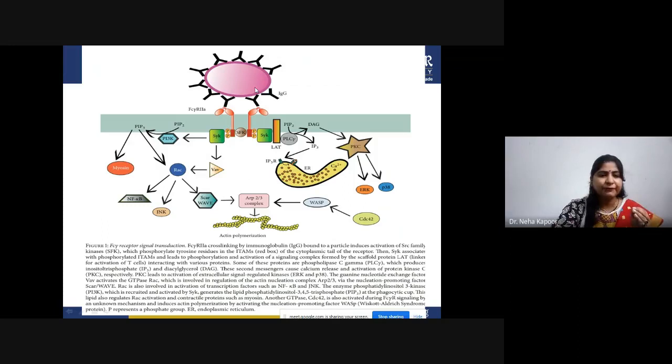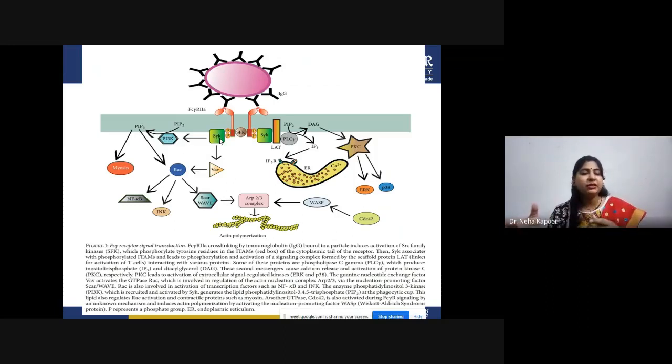Once this Fc gamma R2A receptor is cross linked with the IgG antibody, it will activate the SRC family kinases, that is SFK, which will first phosphorylate the tyrosine residue in this red box. Then SYK will associate with this phosphorylated ITAM, and it will lead to the phosphorylation and activation of many signaling complexes formed by other molecules, for example linker for activation of T cells, LAT, or some other proteins.